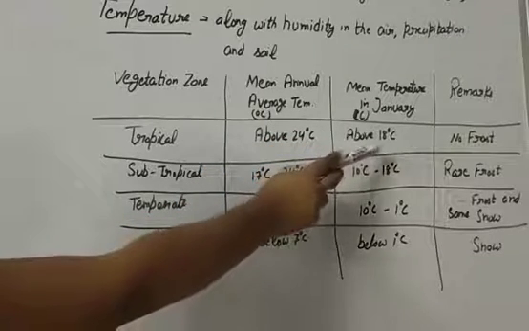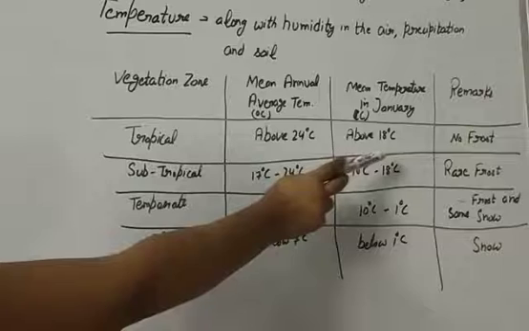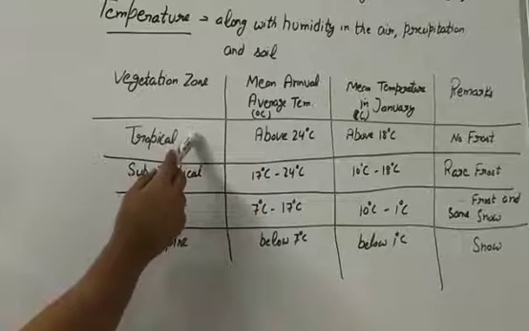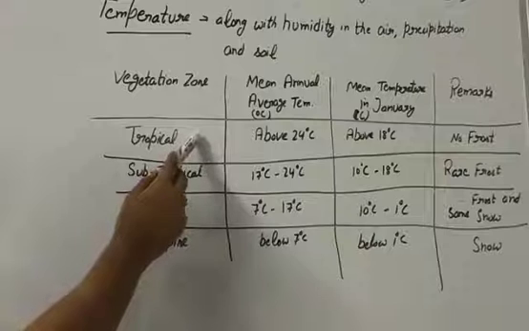Tropical vegetation is found where the annual temperature is above 24 degrees Celsius and in winter the temperature is 18 degrees Celsius, and we find no frost there. In that area, the density and the height of the vegetation are more.